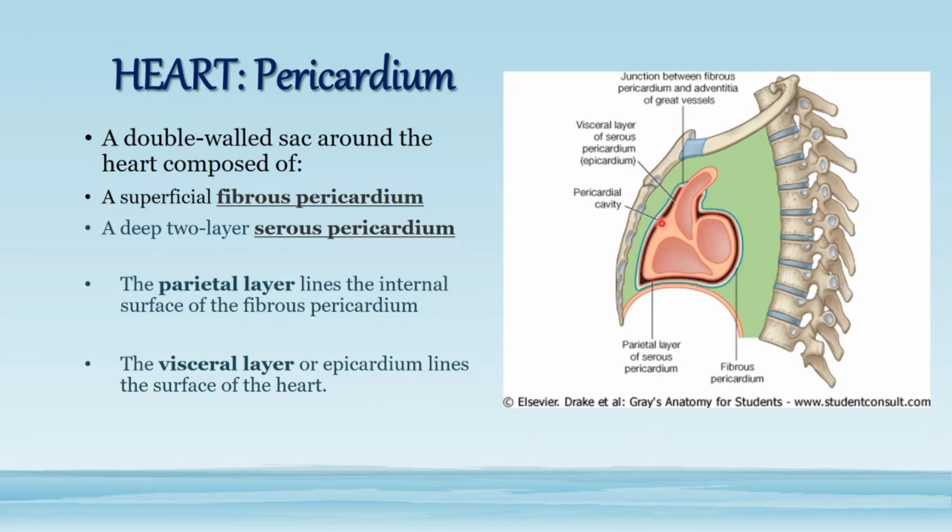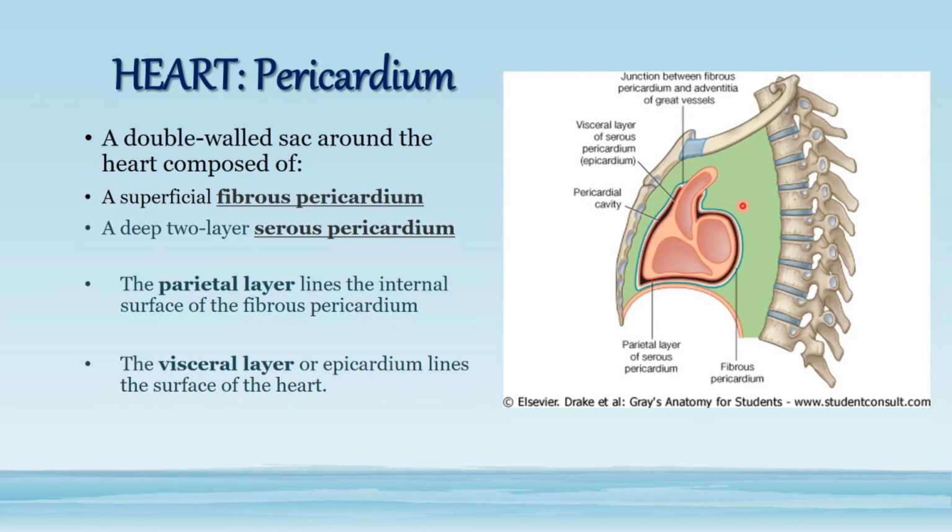This is the serous pericardium consisting of two layers: the parietal layer, the outer one, and the inner one adjacent to the heart, the visceral layer.